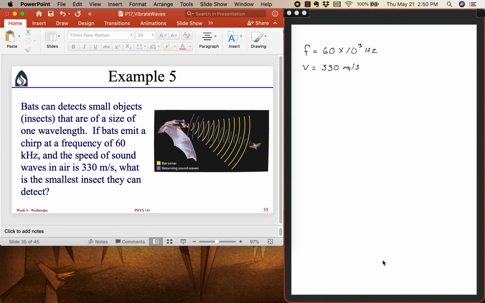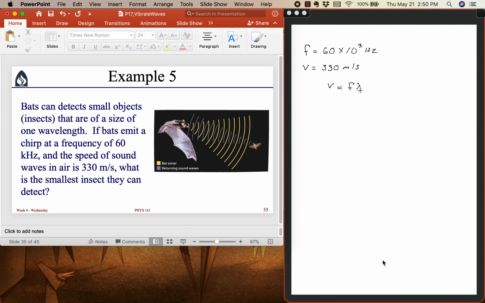So that is the speed of our sound wave. The wave equation states that the speed of the wave is equal to its frequency times its wavelength. And what we want to find is the wavelength, because that will tell us the size of insect that the bat can detect.